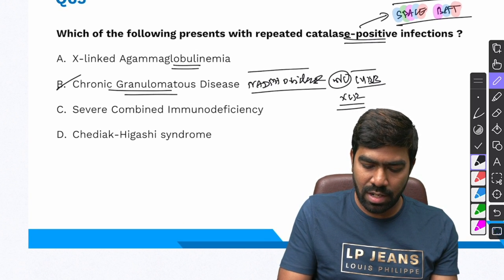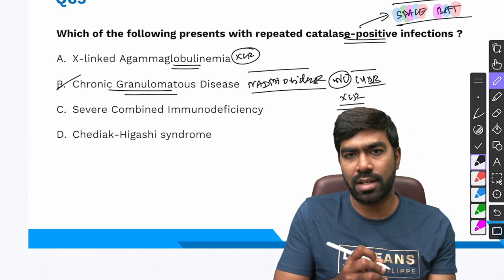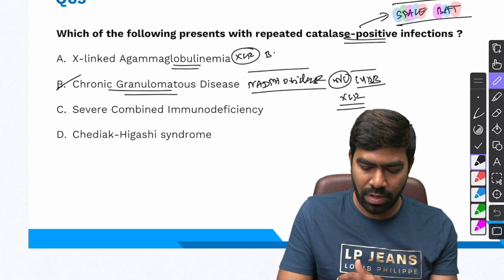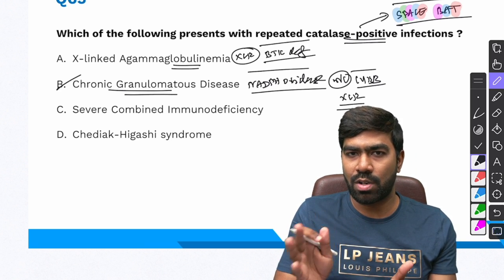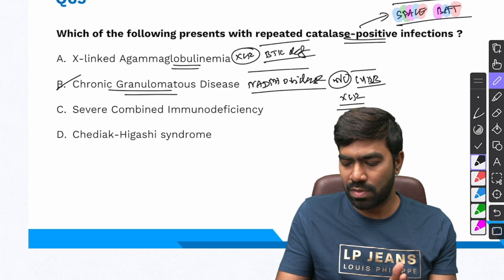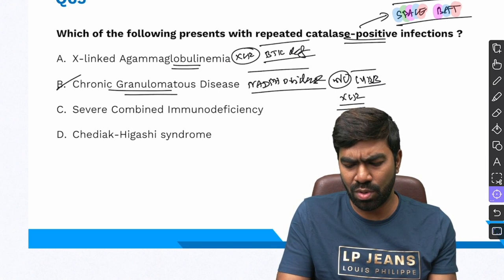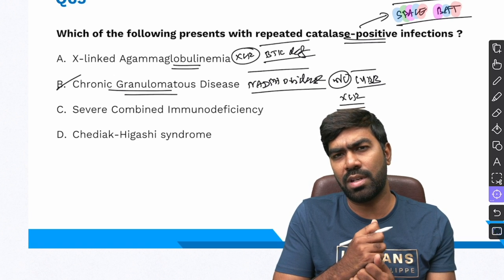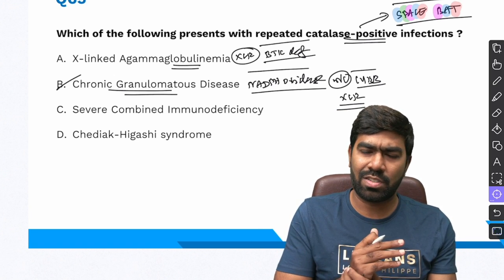What about X-linked agammaglobulinemia? So it's also a disorder that's inherited in X-linked recessive fashion. So typically it's going to affect males, and it's a problem due to defective Bruton tyrosine kinase gene. So these patients will virtually have no B cells, very low or even absent B cells, so they won't have any immunoglobulin. There will be near complete loss of all the immunoglobulins, including IgA, IgM, as well as IgG.